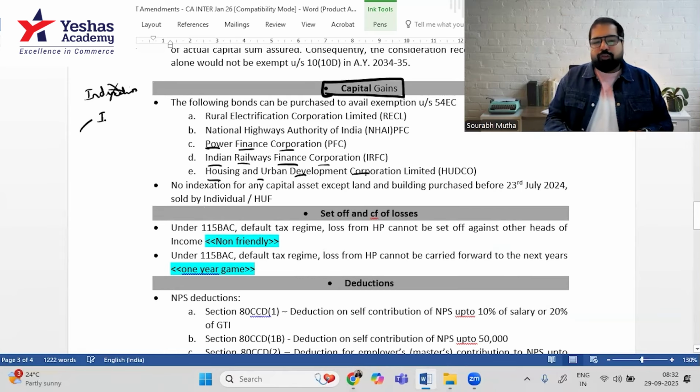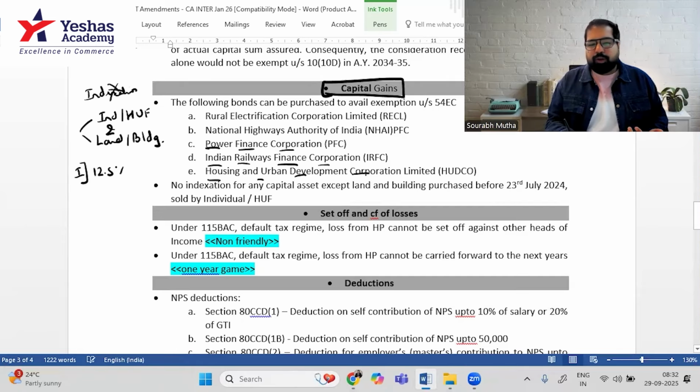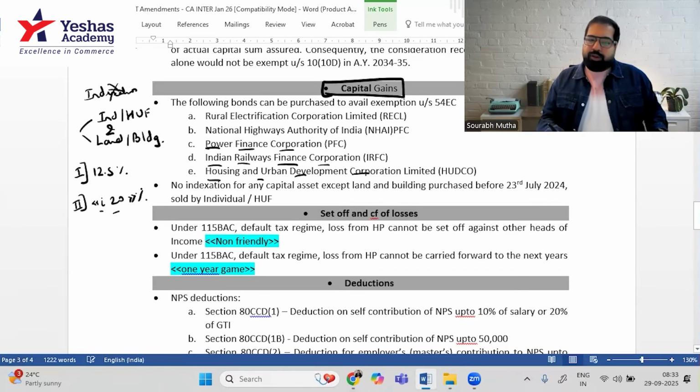First, you have to be an individual or HUF for this indexation to be applicable. Second, you should be selling any land and building, not gold, not diamond, not shares, only land and building. If this combination is there, then you can look at indexation. So if you're an individual like me and you, and if you're selling a house, land, etc., then there are two options. The first option is calculate the capital gain without indexation and consider it at 12.5%. Or the second option is Hyundai's i20. What is i20? i20 means index the cost and apply 20% rate, whichever is more beneficial.